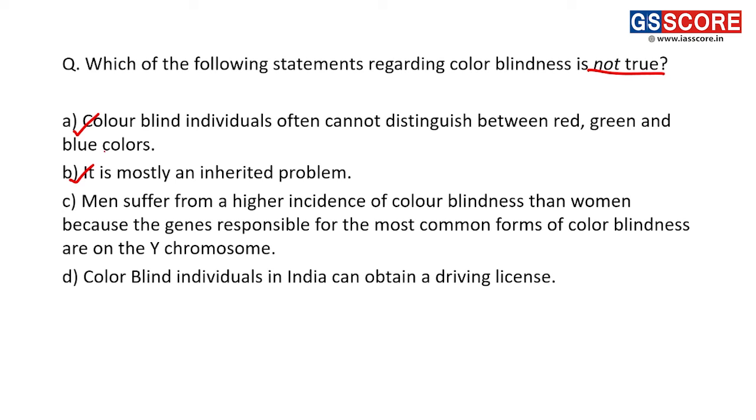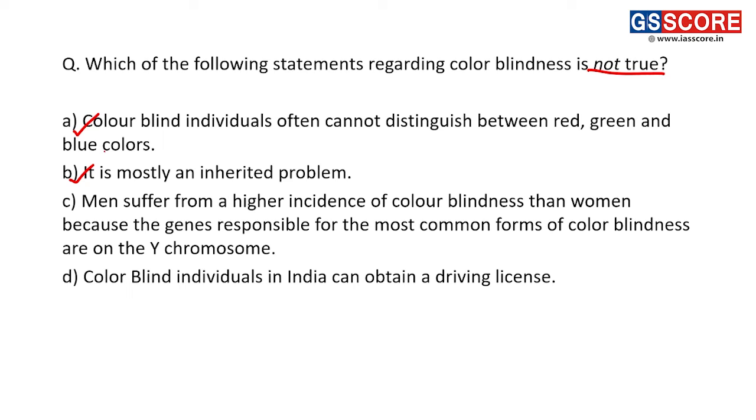B says that it is mostly an inherited problem. It is also correct. C says that men suffer from a higher incidence of color blindness than women because the genes responsible for most common forms of color blindness are on X chromosome.